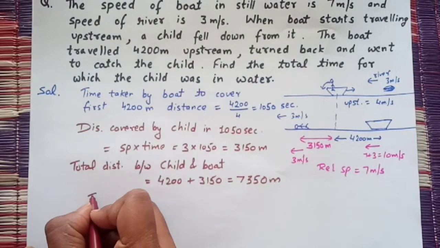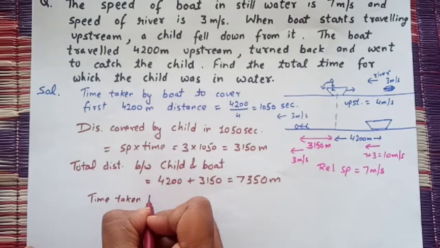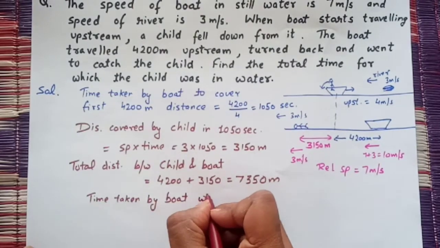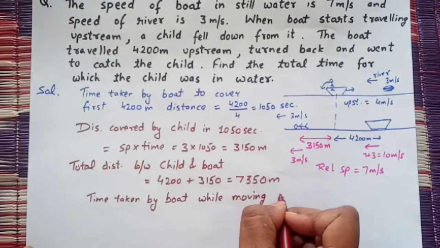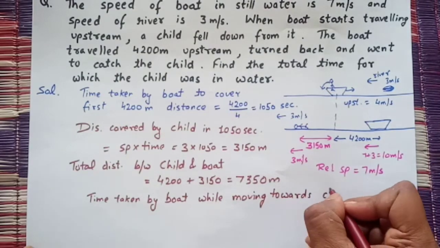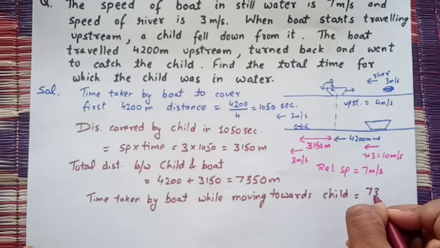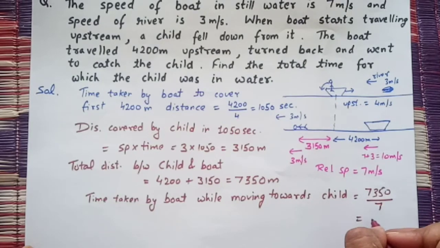Now the relative speed is 7 meter per second and this much distance has to be covered. So the time taken by the boat while moving towards the child will be distance 7350 upon speed 7, so it will be 1050 seconds.